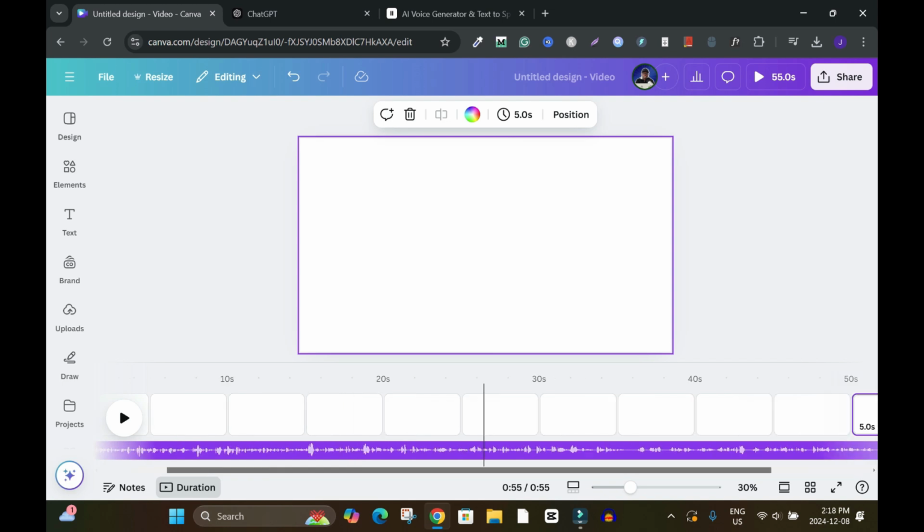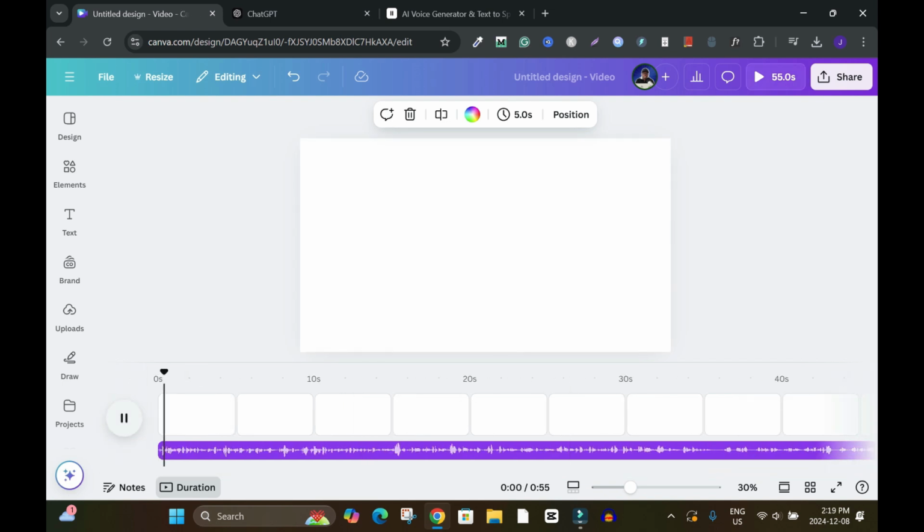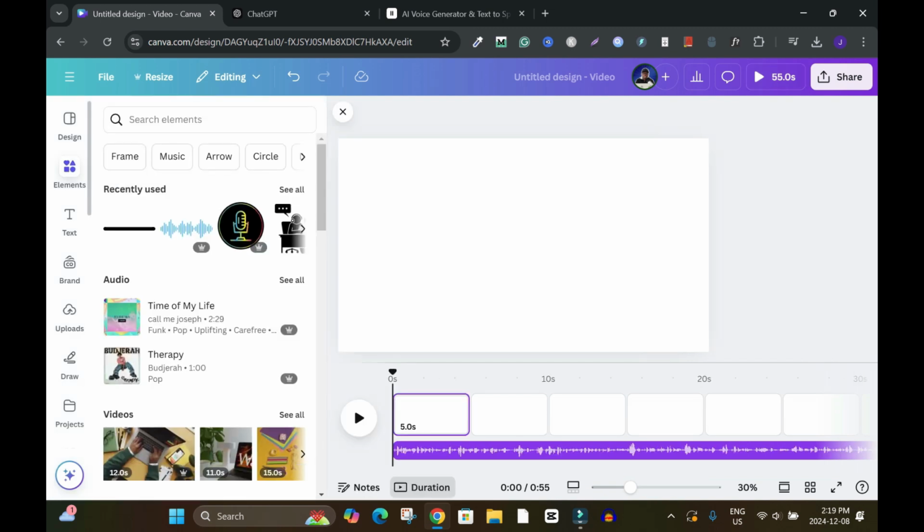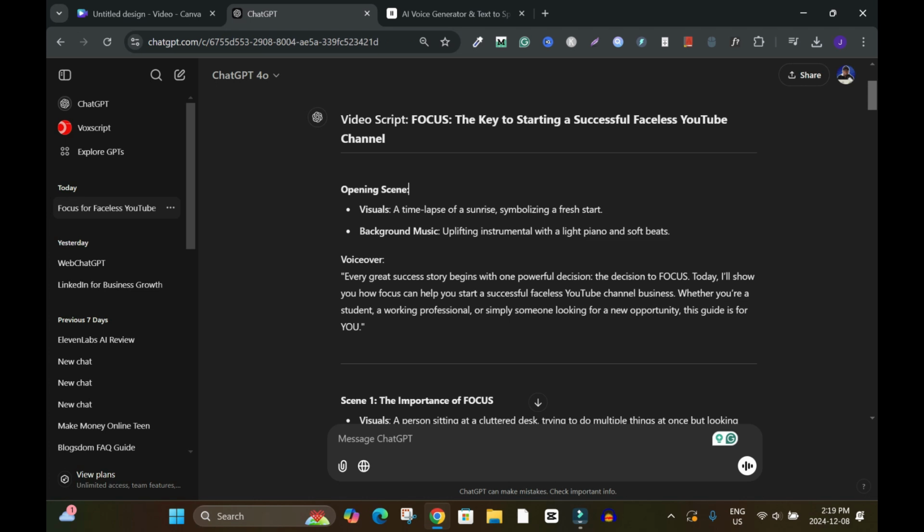So now this is what I have here. So if I play, the key to starting a successful faceless YouTube channel is to focus. So what I'll do, I'll go up here, click on element and type. Now we're gonna work with the visuals.